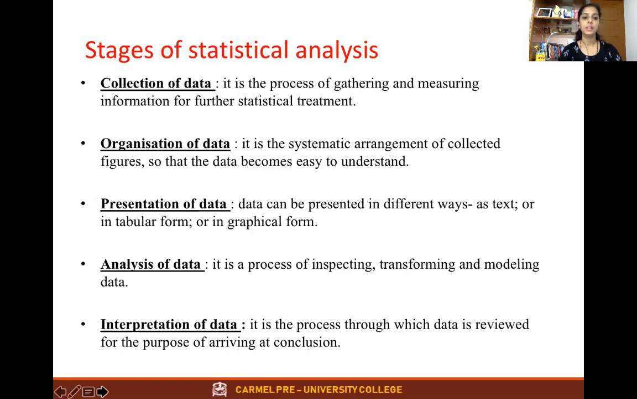We have different sources of collection. We have internal source, we have external source. In the external source, we have primary data and we have secondary data. We are going to study this in the further classes.